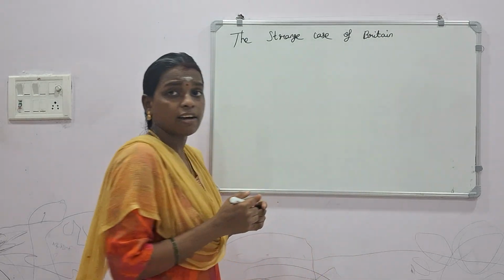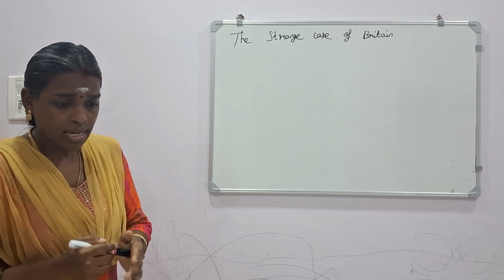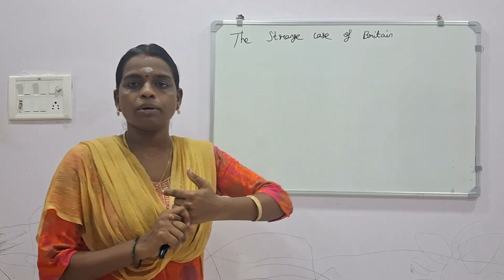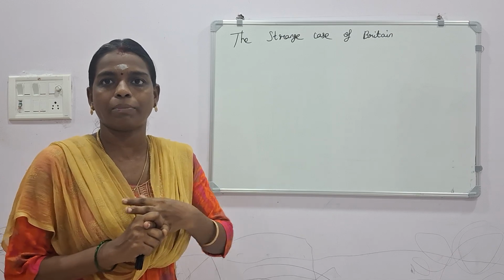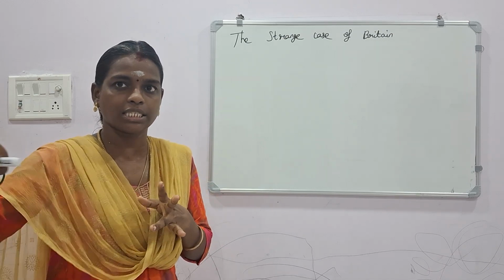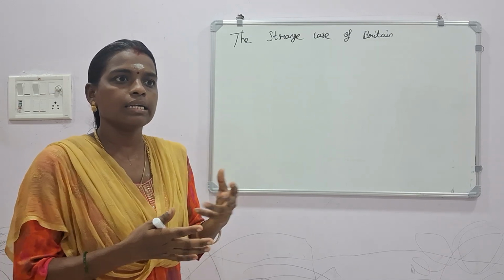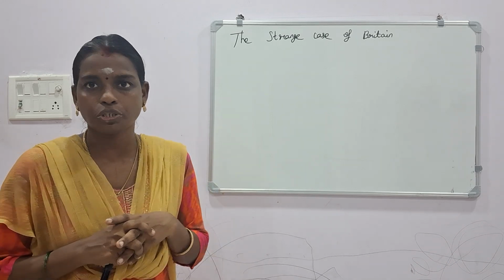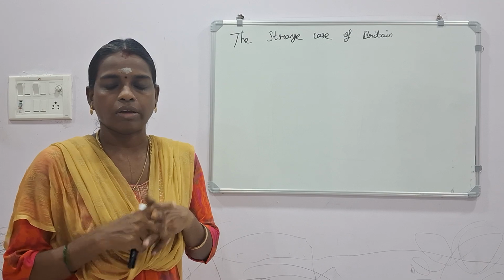The strange case of Britain. Here they are going to learn the strange case of Britain. Actually, we studied that Germany was unified and Italy was unified because of the revolt carried out by the citizens of that particular country. Here, this country, this nation state, was it formed with a revolution? Have you understood me?